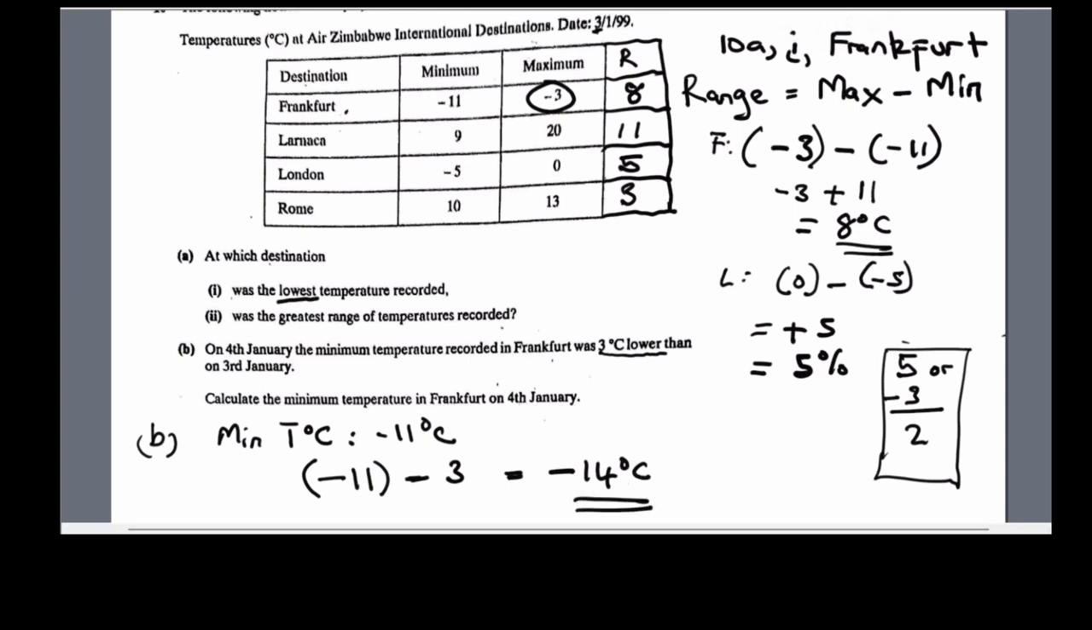So this question was based mainly on the topic of dealing with directed numbers, because we were tasked to subtract negatives. And the other part of this question was to find out if we understand how to find the range and if we understand how to deal with situations where negative signs meet and greet.